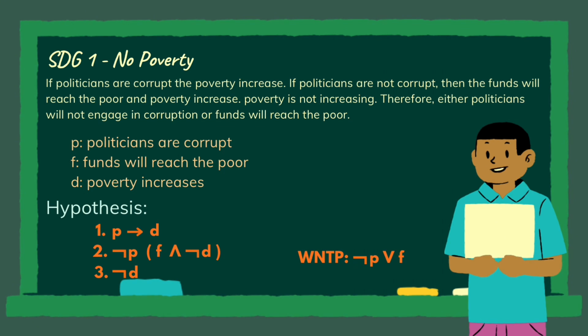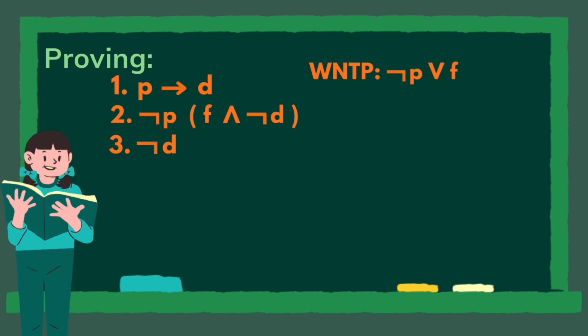Hypothesis number 3: poverty is not increasing. Negation of D. We're going to prove that either politicians will not engage in corruption or funds will reach the poor. Negation of P or F. The first 3 are our premises.